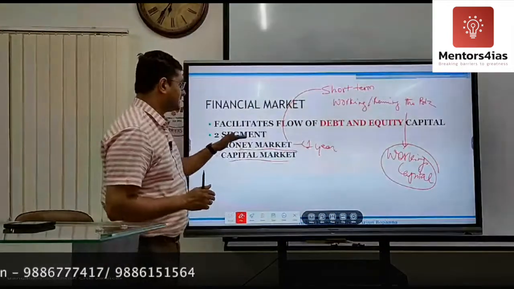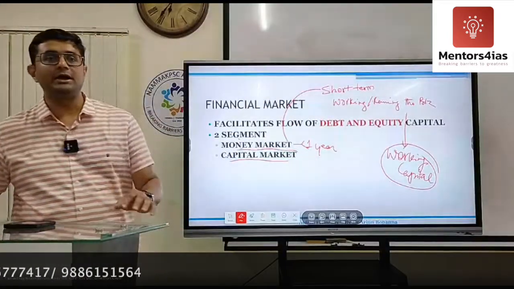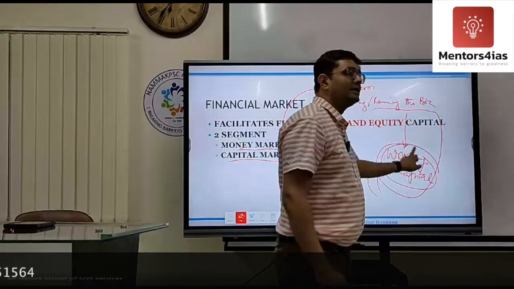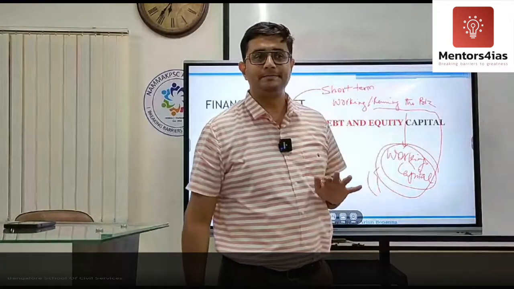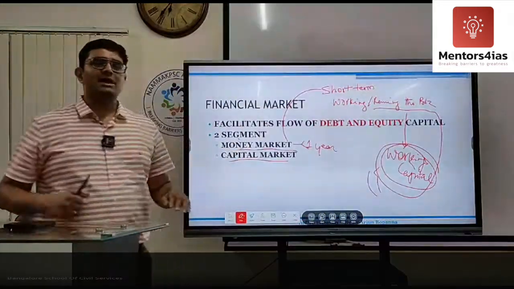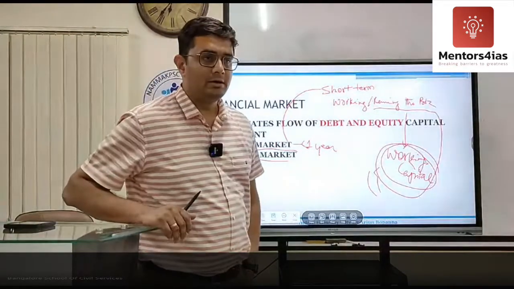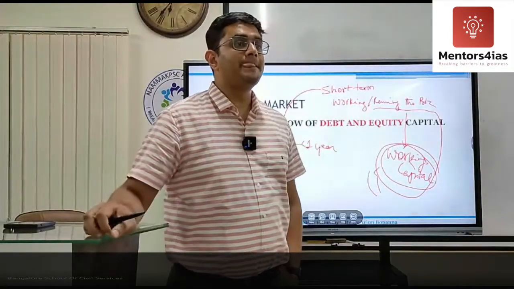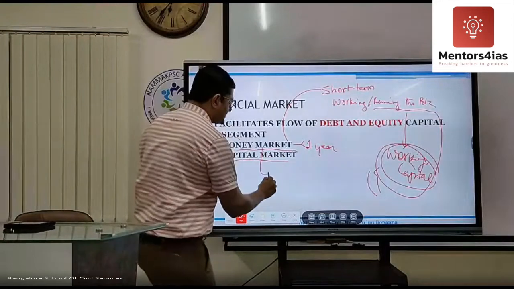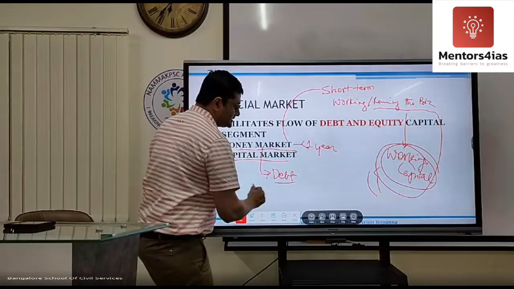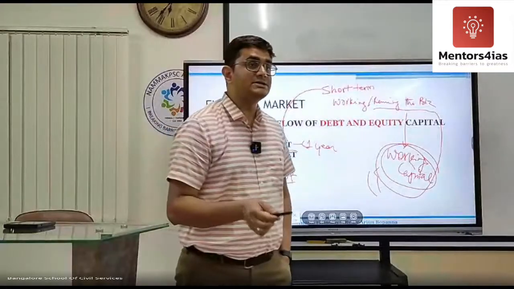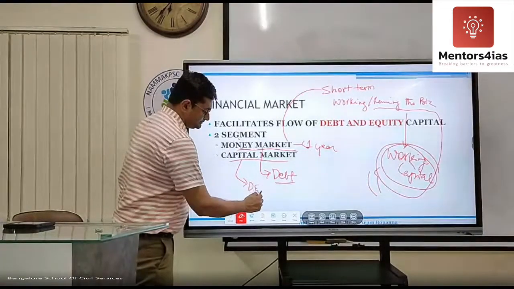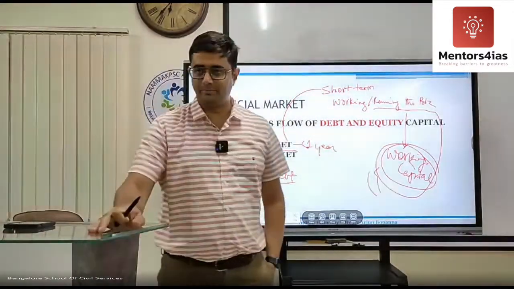So these are the two segments, money market and capital market. Money market is for the day-to-day running of the business, hence called the working capital market. Is that okay? Your money market is regulated by RBI. Your capital market, especially the equity market, is regulated by SEBI. See, in the money market, there is only debt instrument. What is a debt instrument? An instrument which acknowledges borrowings. In the capital market, there is both debt and equity. This you should keep in mind.